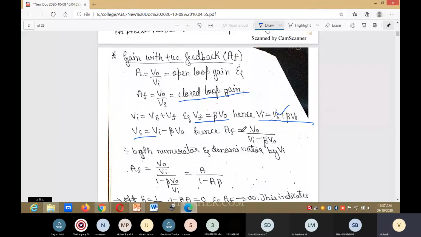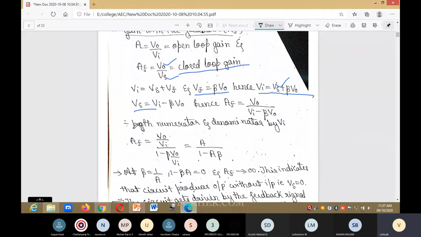Hence AF is equal to V0 divided by Vs, which is V0 divided by Vi minus beta into V0. Divide both numerator and denominator by Vi.